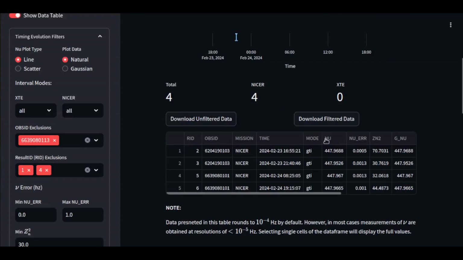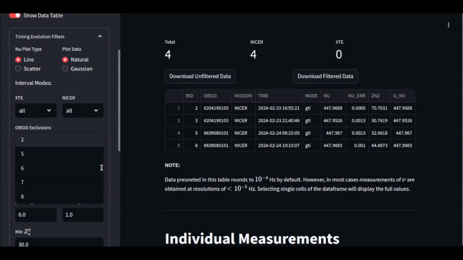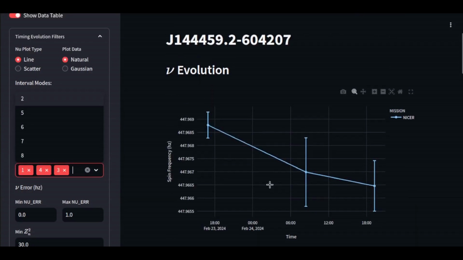Honestly, this one right here could probably get filtered out because it is very weak. This one right here, row ID number 3, could get filtered out. And so really there's just 3 of these data points here, and that's actually much nicer. You can see we're at 447.969, and it's just kind of gradually going down.